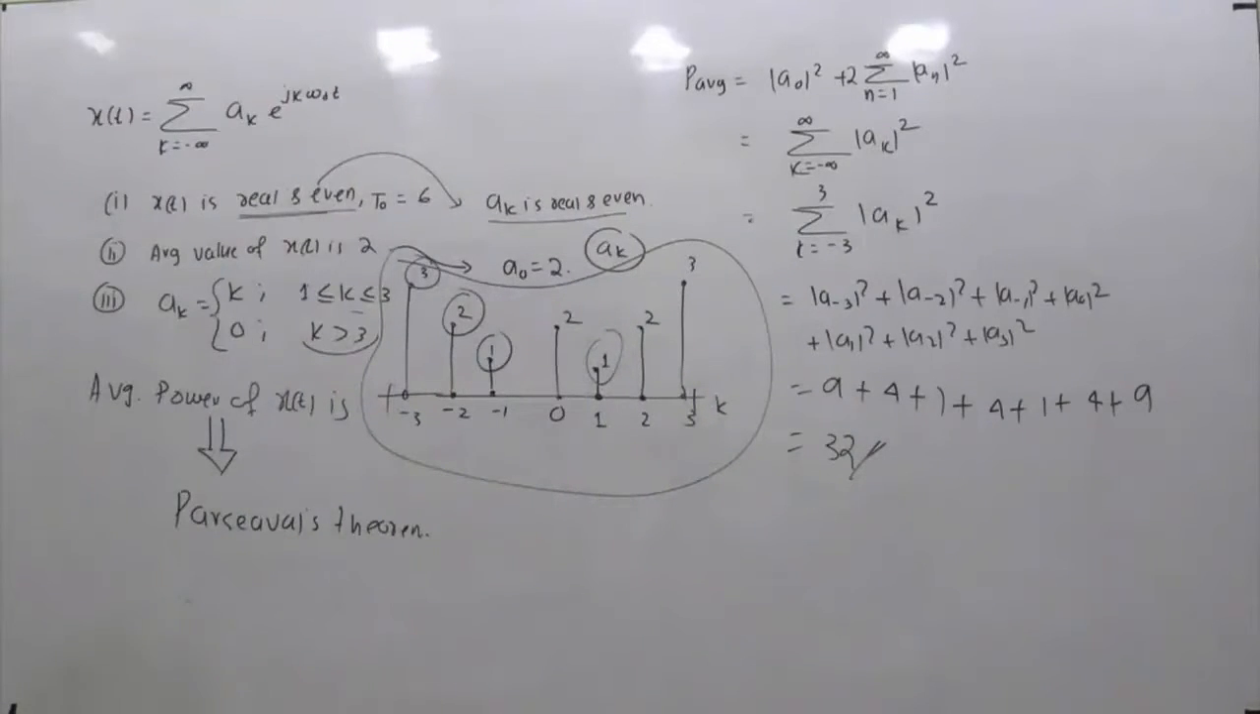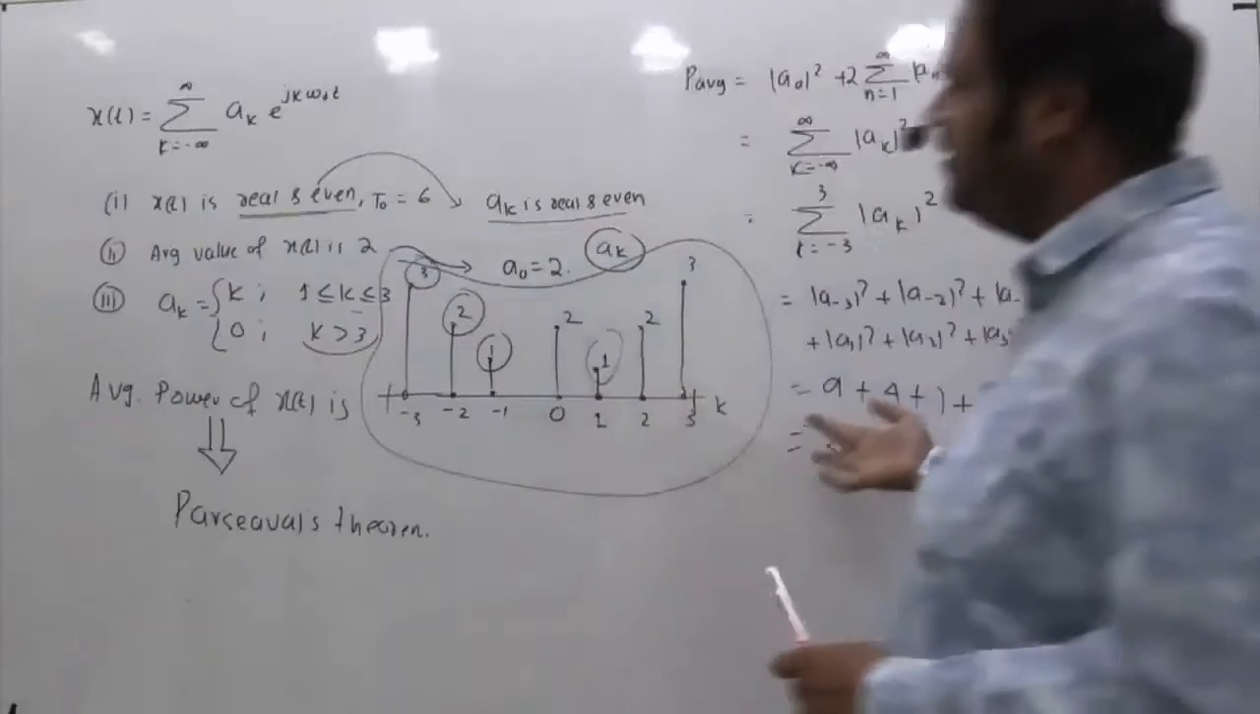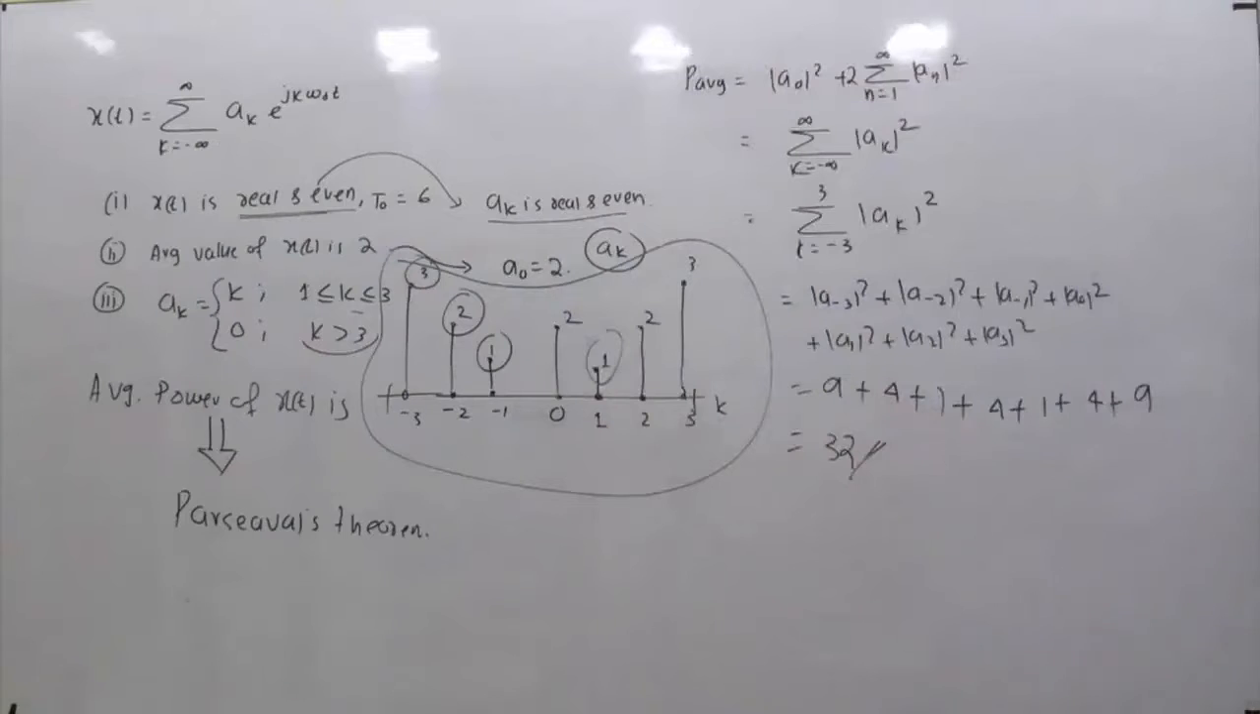So this is also kind of a straightforward question, but instead of giving the spectrum directly, the information needed to calculate the power is given indirectly. So by using them, the answer you're getting is 32. So 32 is the right answer for this problem.